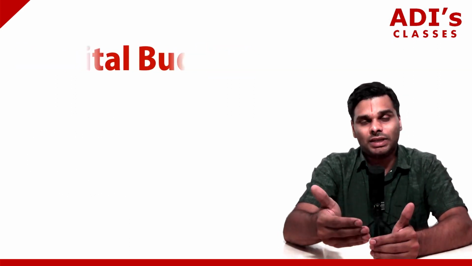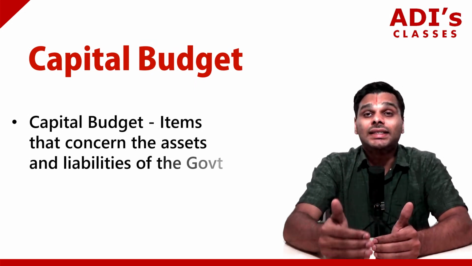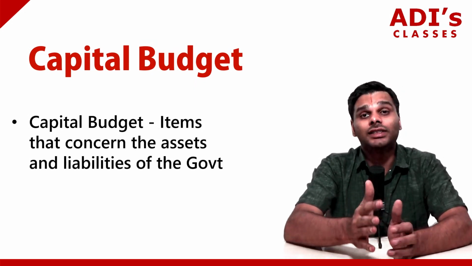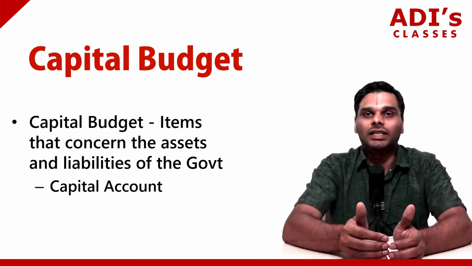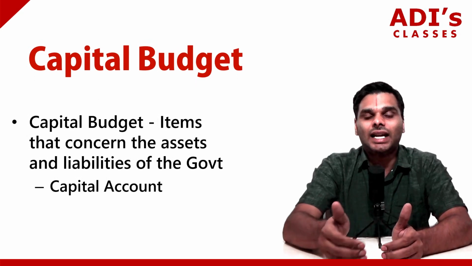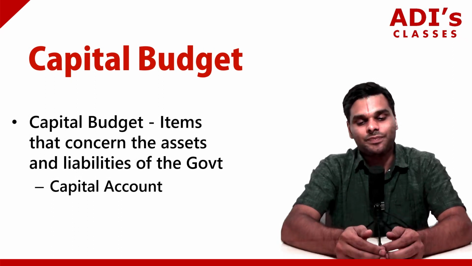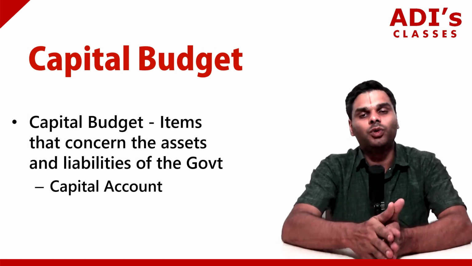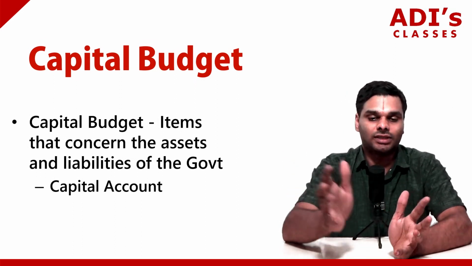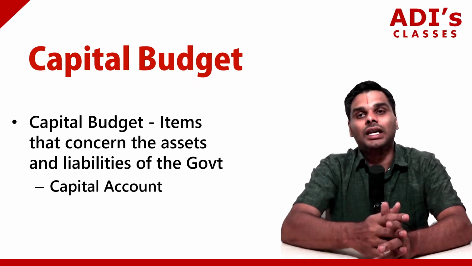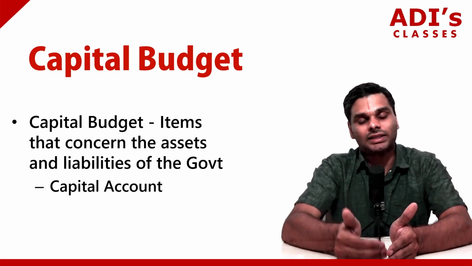The second one is the capital budget. The capital budget contains those items that concern the assets and liabilities of the government. This is known as the capital account. I repeat, the capital budget contains those items that concern the assets and liabilities of the government. That is known as the capital account. Now, let's say the government is building a huge campus for government offices, and it will take 2 or 3 years to build. Now, this will become an asset for the government. The building will become an asset for the government.